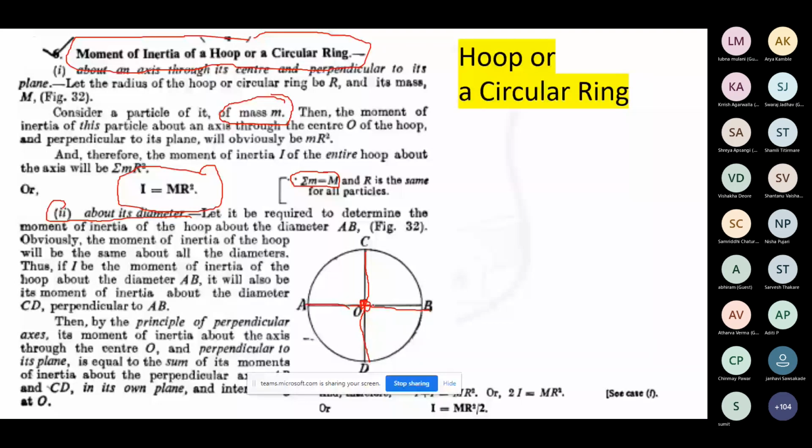So we know that the principle of perpendicular axis that we have generalized means that if you want to find out the resultant moment of inertia for such an axis which is passing through the center, and there are two axes which are intersecting at that position, we need to add the moment of inertia for those particular axes, okay.